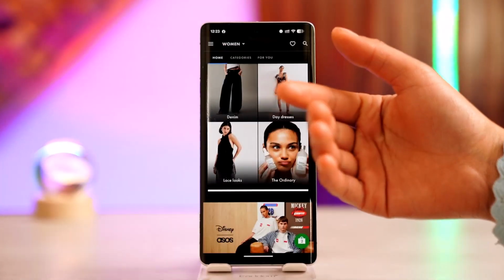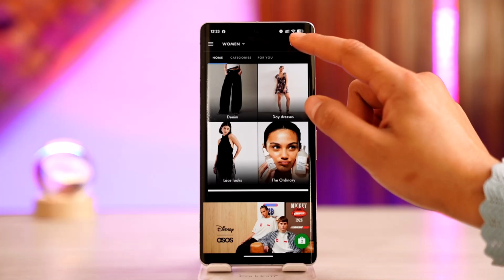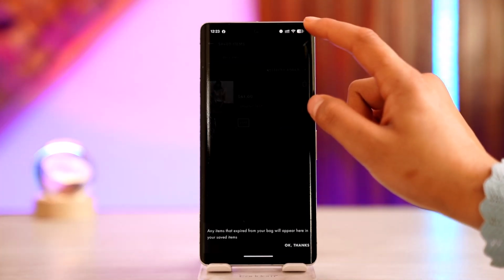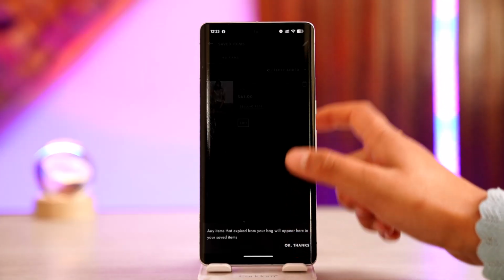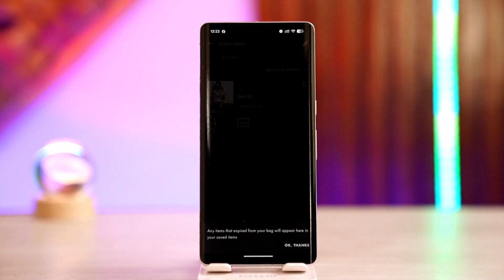And if you ever want to view the saved items, you just have to go to the heart at the very top of the page in the right-hand corner, and this is where you're going to view your ASOS Save for Later items. So this is how things work.